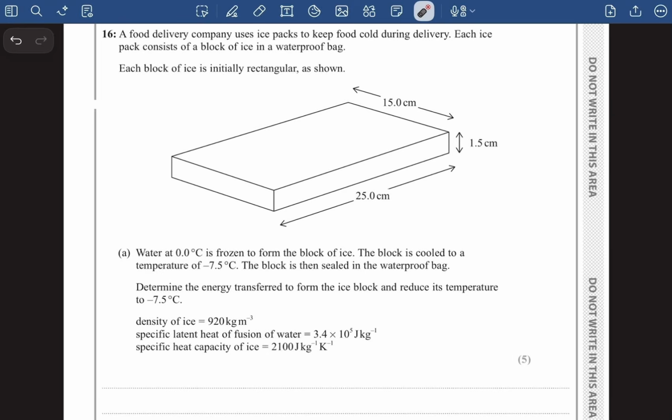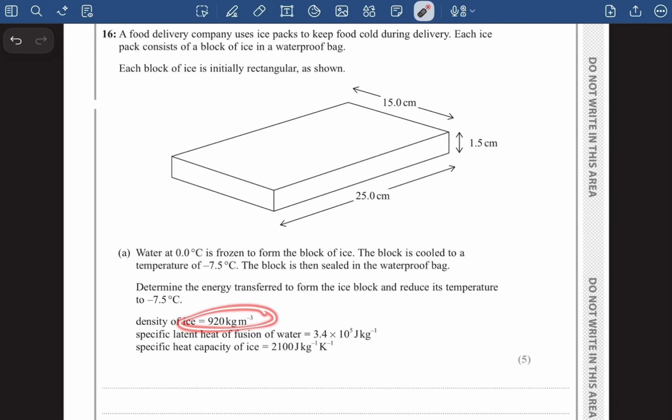Now in the next part it says the solid ice block is cooled to a temperature of -7.5 degrees Celsius. So after freezing liquid water to solid ice, it is further cooled to -7.5 degrees Celsius. So now there is a temperature change, and when there is a temperature change, we use the formula E = mcΔθ. The block is then sealed in the waterproof bag. Determine the energy transfer to form the ice block and reduce its temperature to -7.5 degrees Celsius.